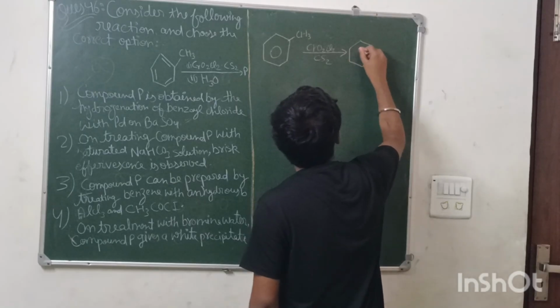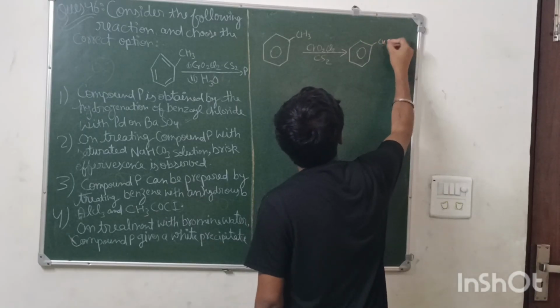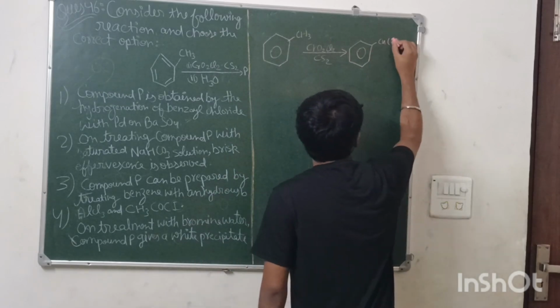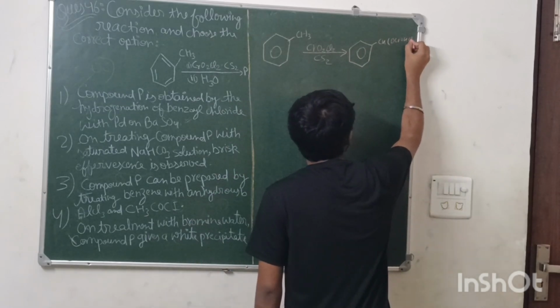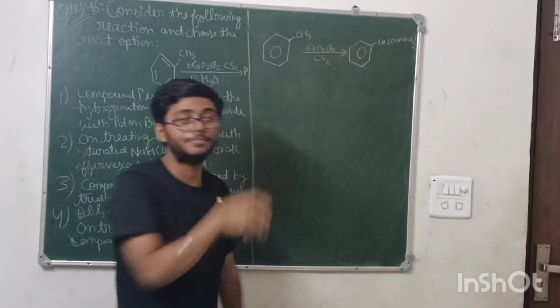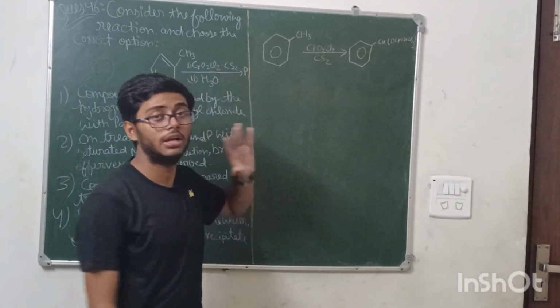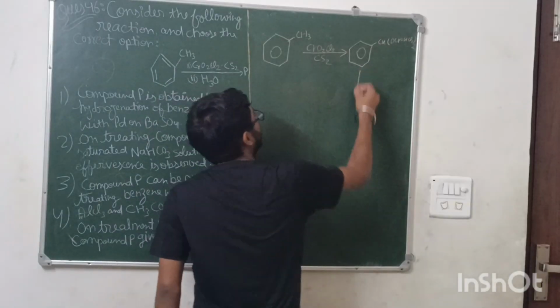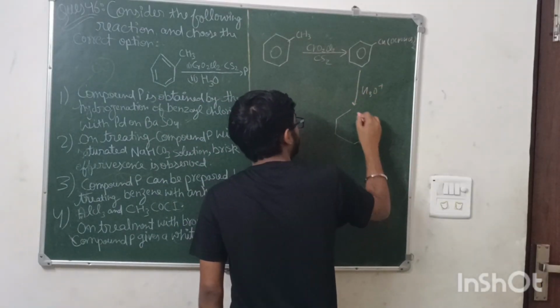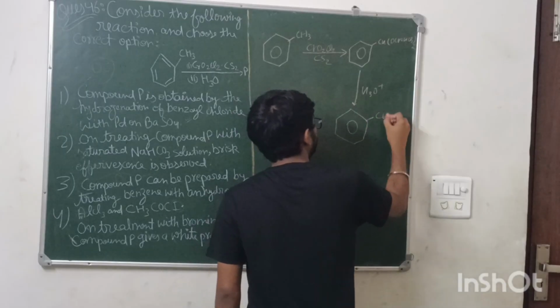NCERT is very important for organic chemistry, especially for class 12. And the intermediate is Cr(OH)Cl2 whole twice. This is the intermediate which is made in the Etard reaction. This reaction name is the Etard reaction. And you add the H3O+. This reaction we generally study in the preparation of benzaldehyde.